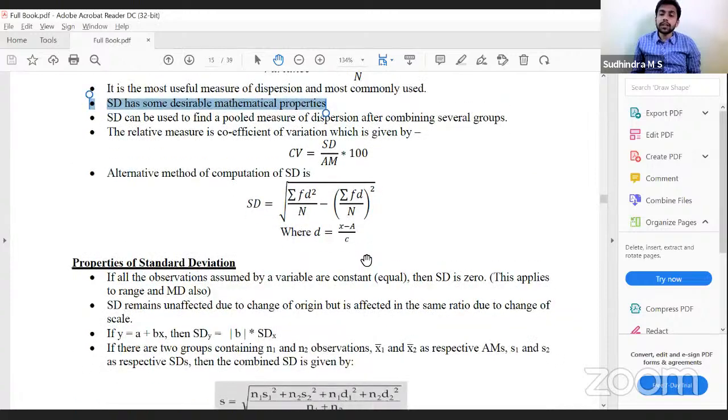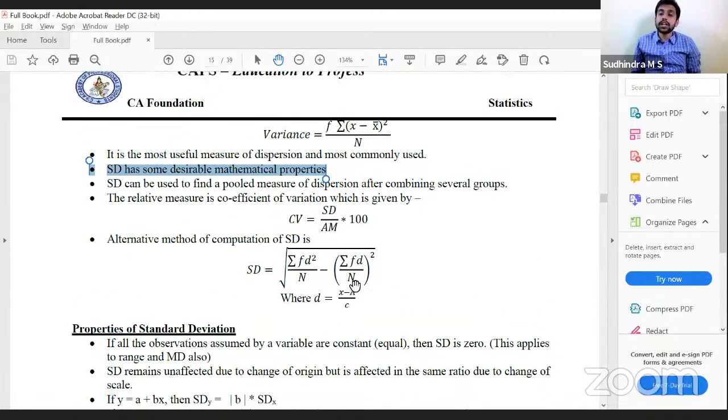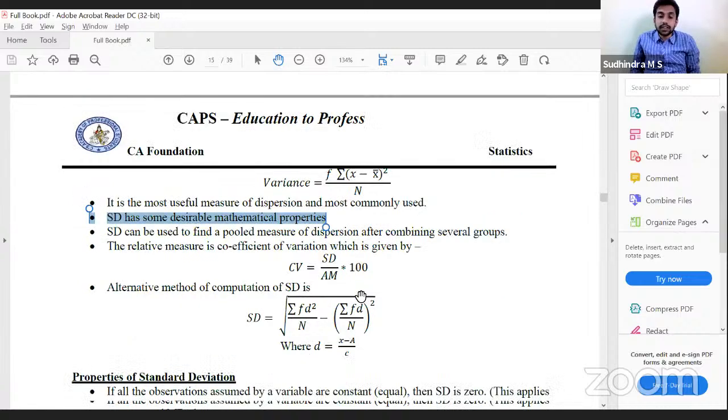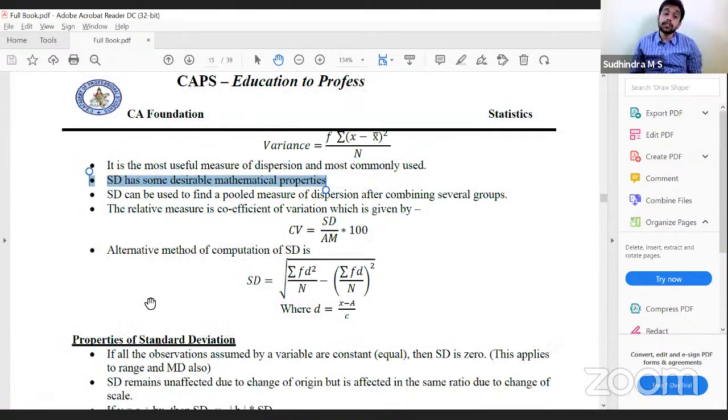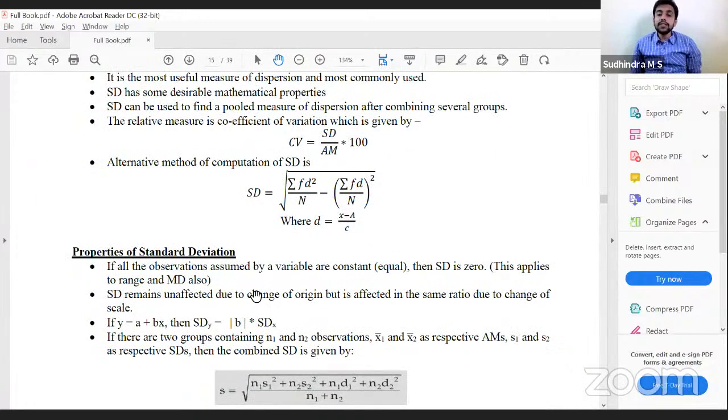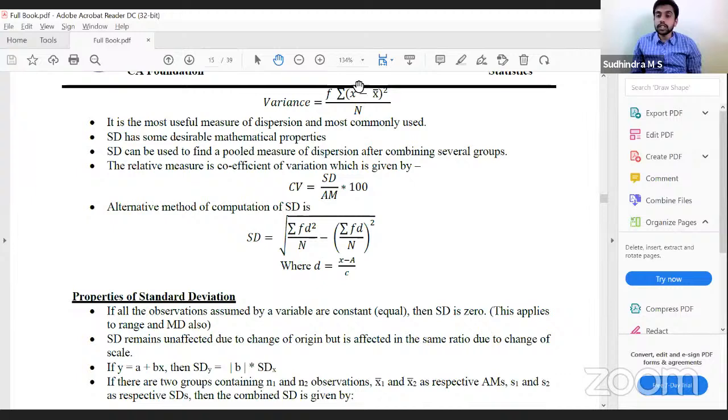What are the properties? If all the observations are constant, what would be the standard deviation? Zero. There is no deviation. Therefore, standard deviation is 0. The same concept applies to range and mean deviation also. Then standard deviation is not affected by change of origin, but is affected by change of scale. Therefore, standard deviation of y will be equal to modulus of b into standard deviation of x.